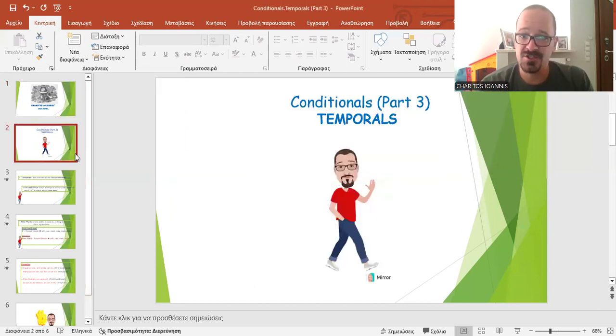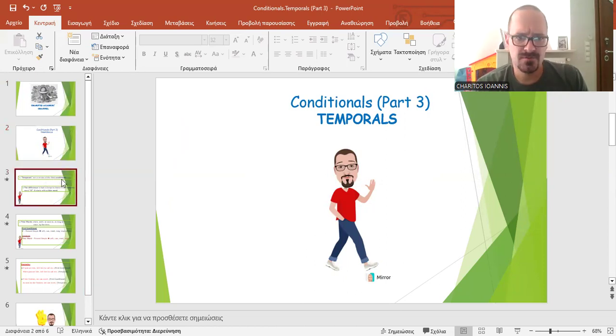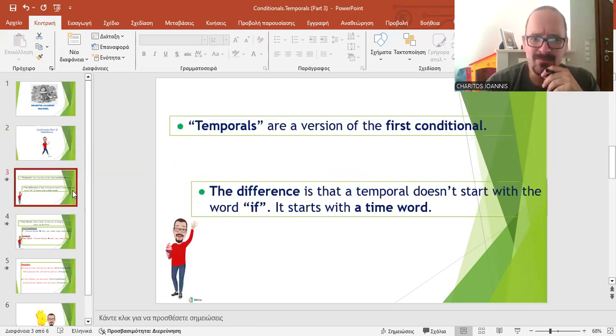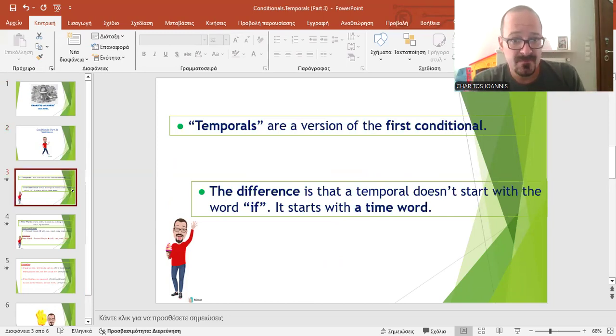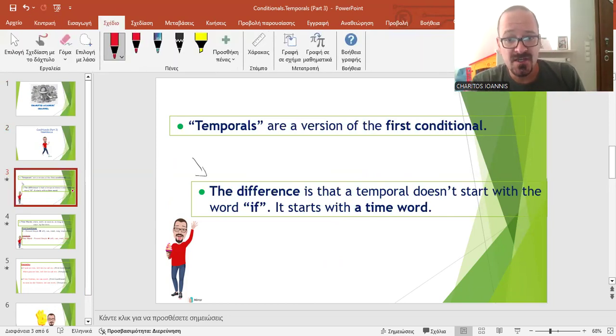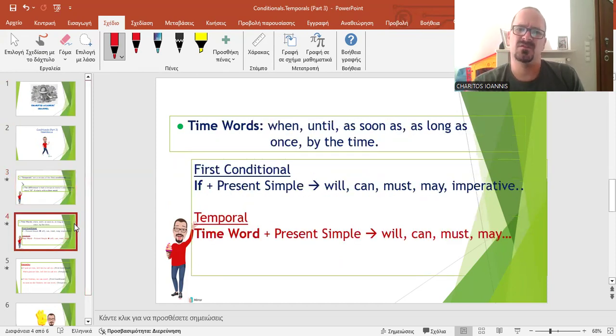So conditionals, part 3, temporals. What is a temporal? Temporals are a version of the first conditional. Are there any differences? Yep. The difference is that a temporal doesn't start with the word if. It starts with a time word. What is a time word?